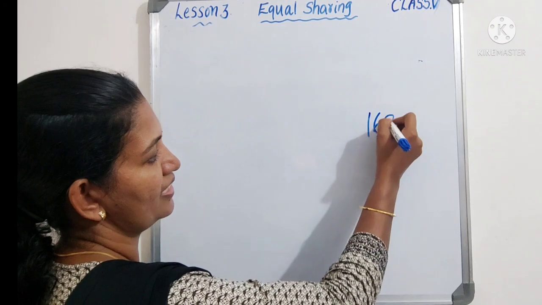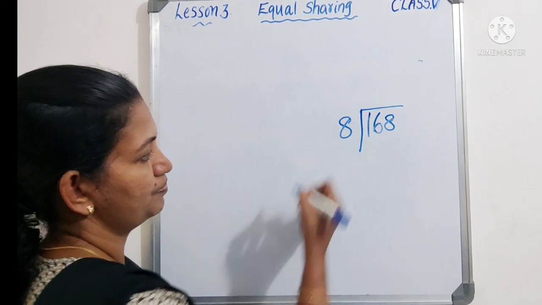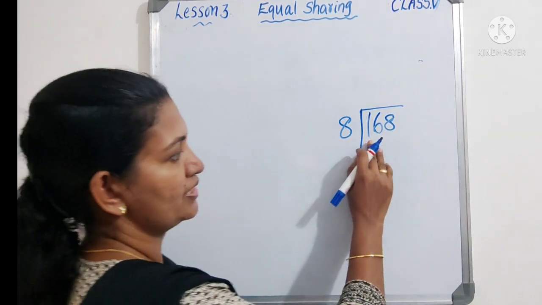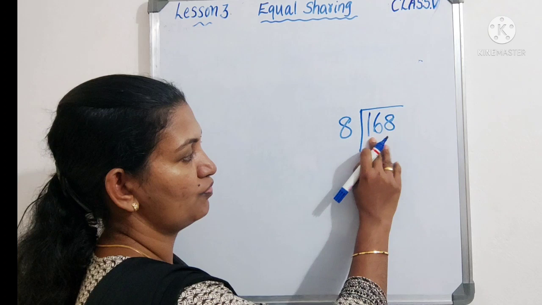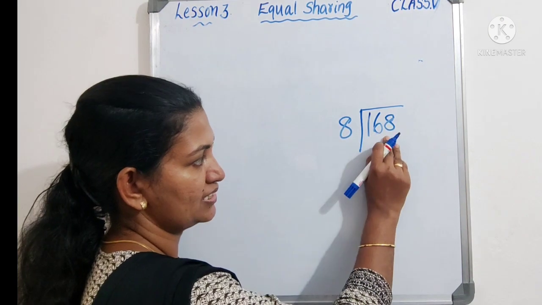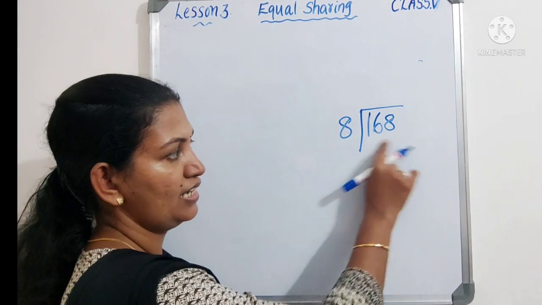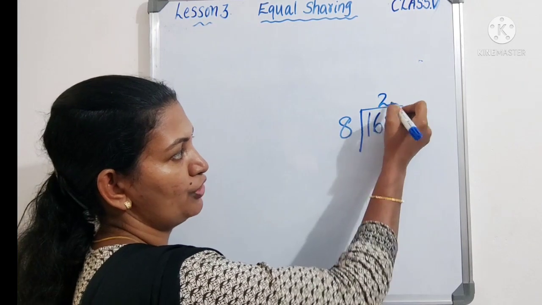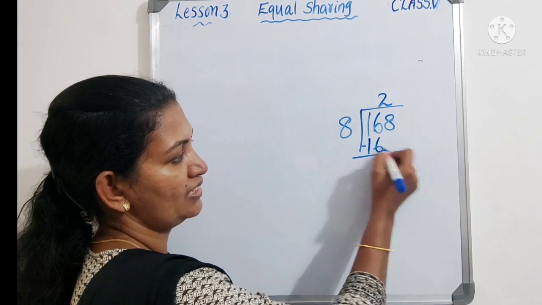That is 168 divided by 8. First you have to check in 1 how many 8s are there. We know that in 1 there is no 8, so you take the next digit also. That is 16. In 16, how many 8s will come? 2 eights are 16.